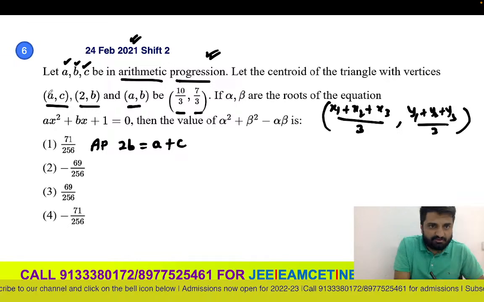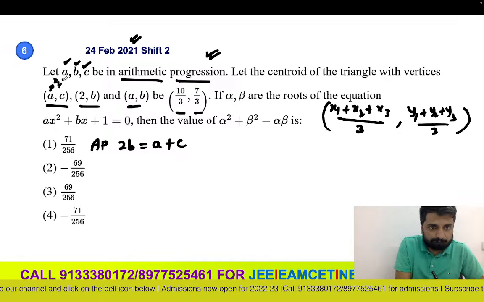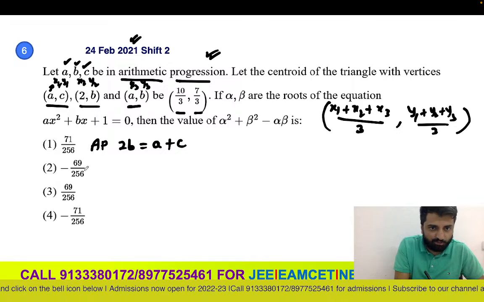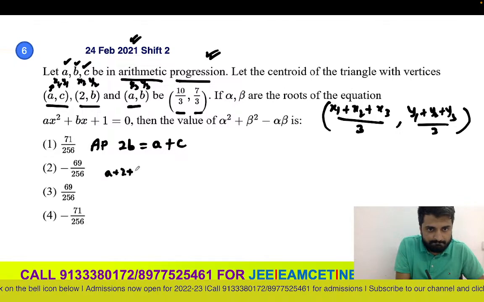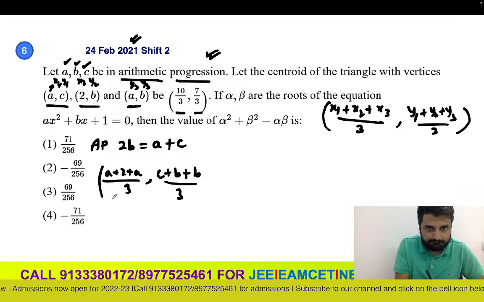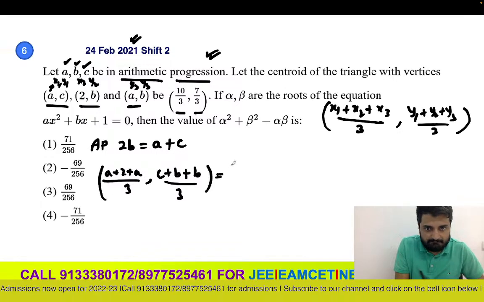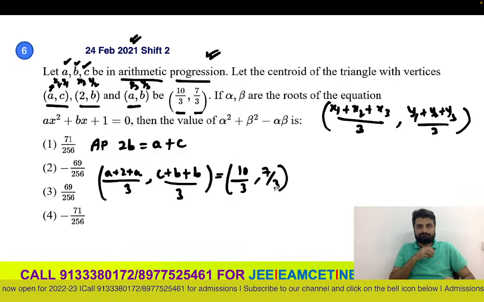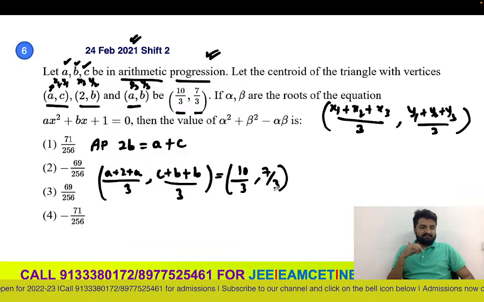So this is like x1 y1, this is like x2 y2, this is like x3 y3. So a plus 2 plus a by 3, and c plus b by 3, this is equal to 10 by 3 comma 7 by 3. Is it clear now, everybody?